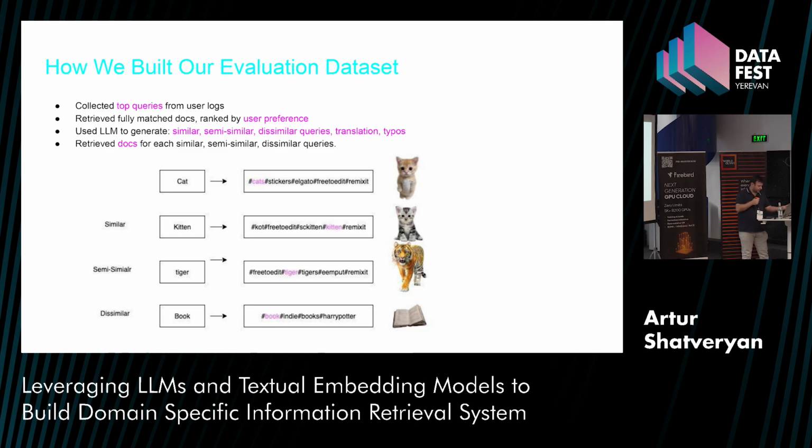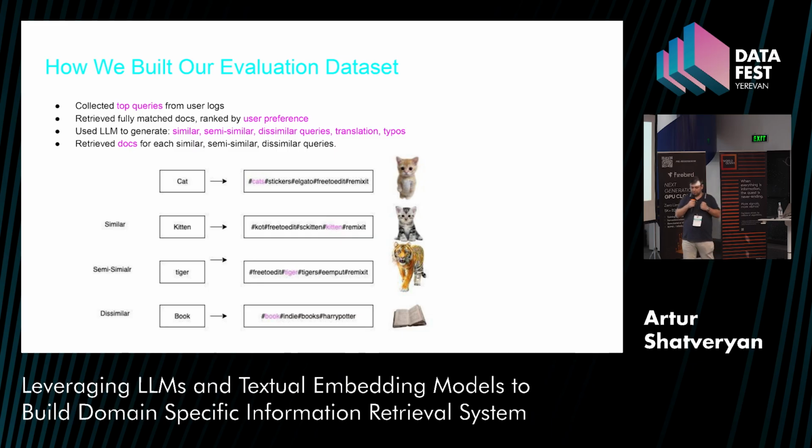For this, I collected relevant documents which contain the word cat. Then I find a similar one, kitten, and collected that dataset, then come semi-similar queries and corresponding datasets, and also dissimilar ones, which have nothing in common with these queries. So I want my vector search evaluation to come in this order: fully matched, then similar, then semi-similar, and then dissimilar.